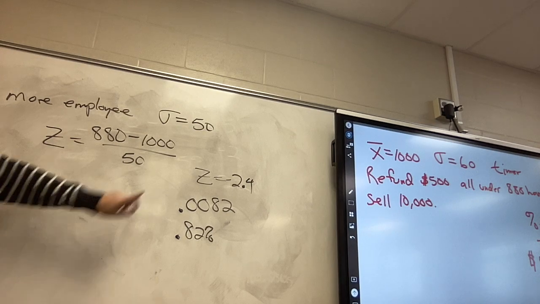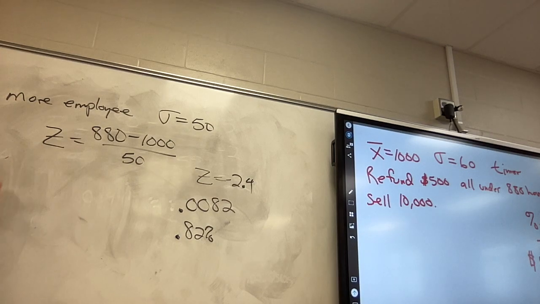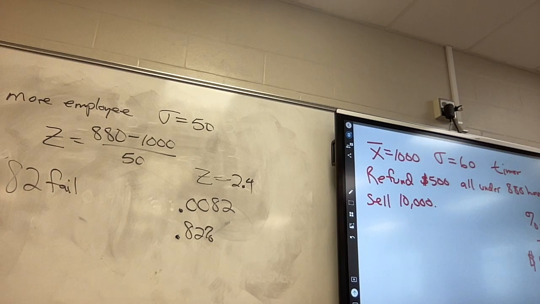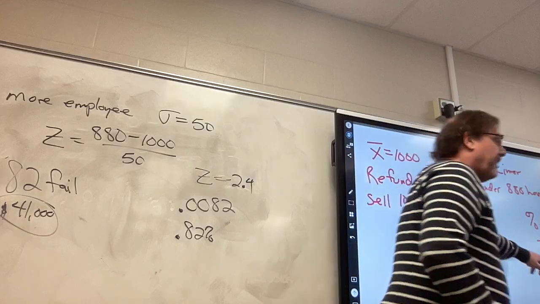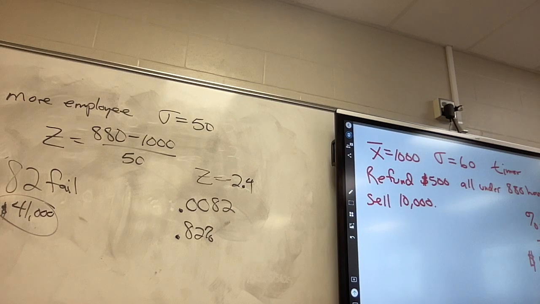So, the number that fail, please take this number times the 10,000 they sell. Does that find that 82 of them fail? Take that, you need to refund these people, take that times 500. Help, I don't have it. How many? 41,000. Using the 125,000, how much money do they save by doing another employee? There you go. All right.